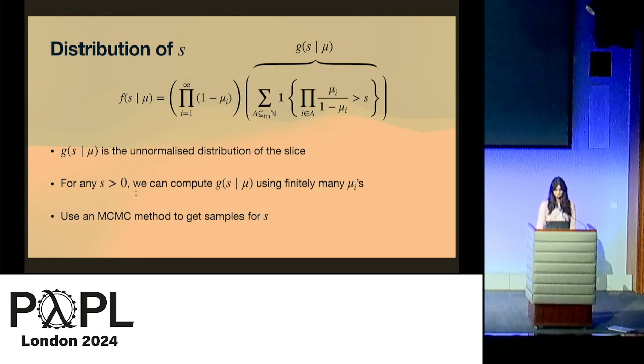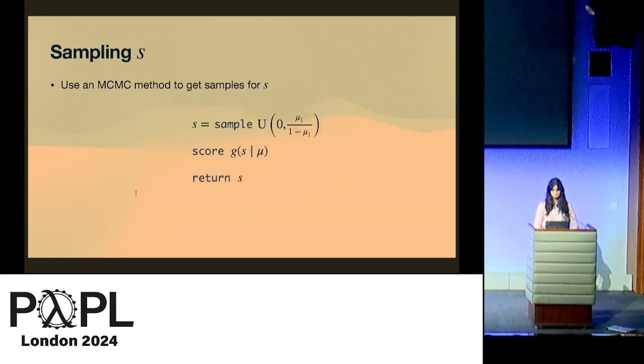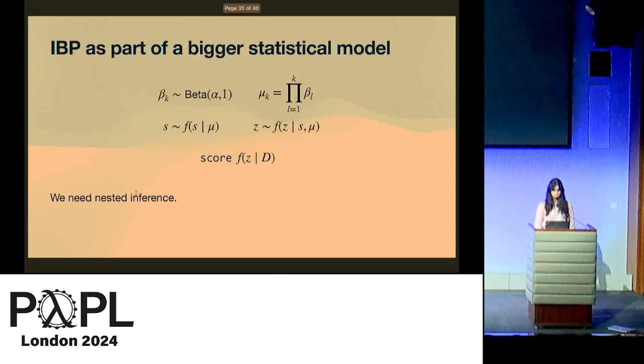So let's take a look at the distribution of the slice. We don't need to worry about the details, but we have the infinite product, which we cannot compute. However, we can compute for any S a value for the normalized density of the slice. So we can use an MCMC method in order to get samples for it. This can be done, for example, by using this program. So we can sample the slice from a uniform distribution, then we weight the program by the normalized density, and then return the slice.